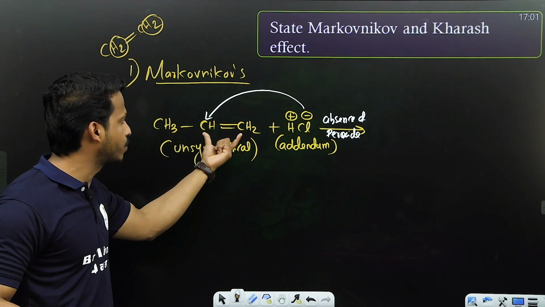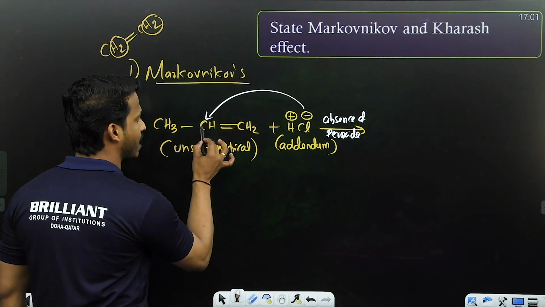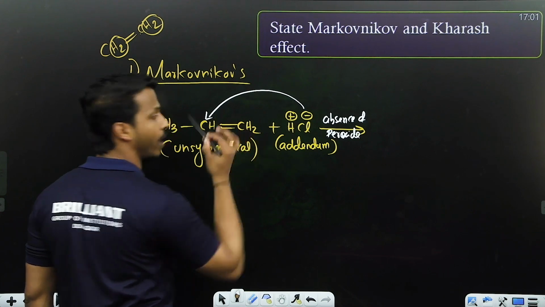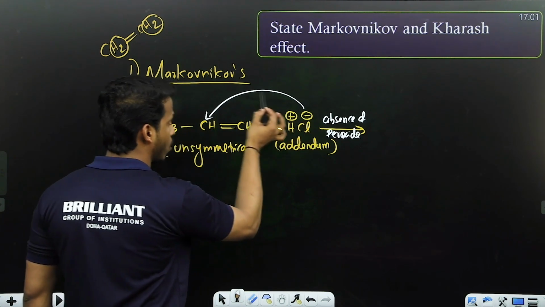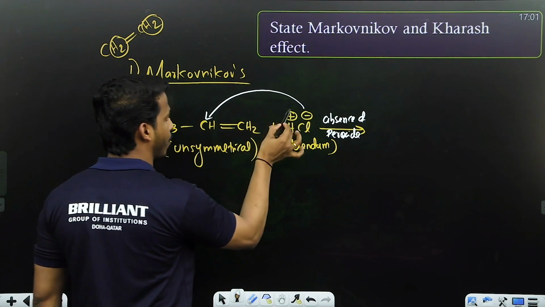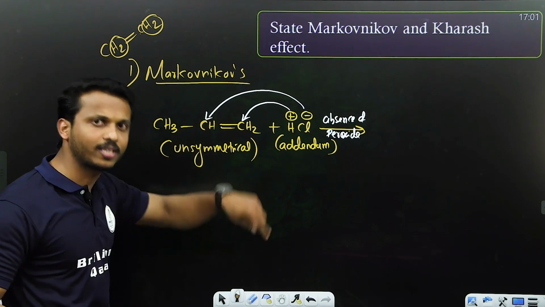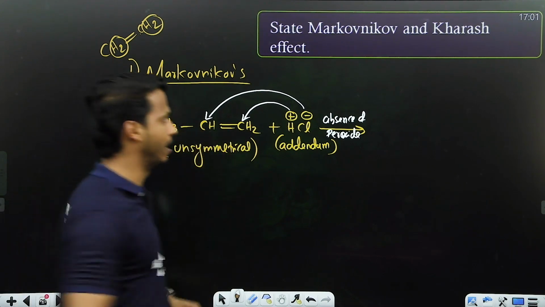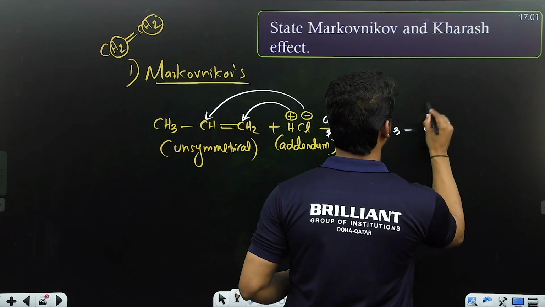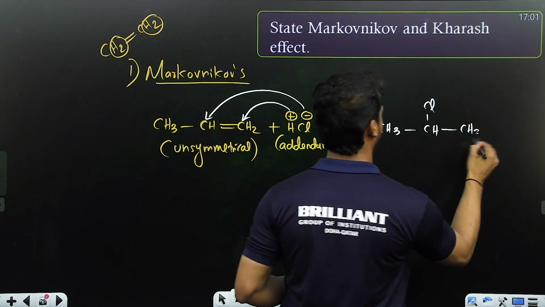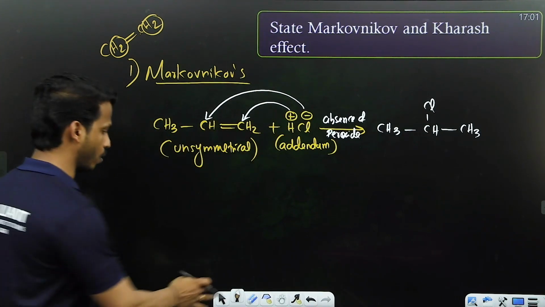The reaction will take place only on these two carbons. Of these two carbons, this carbon has only one hydrogen, and this carbon has two hydrogens. So Markovnikov's rule says that the negative part goes to the carbon with fewer hydrogens and the positive part goes to the carbon with more hydrogens. After the addition, the double bond becomes a single bond. So what is the product? CH3CHClCH3. We get 2-chloropropane.